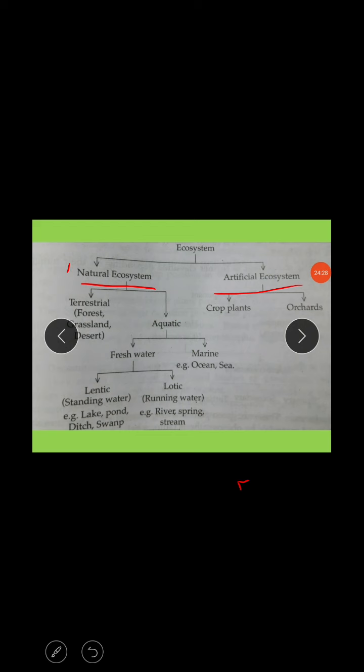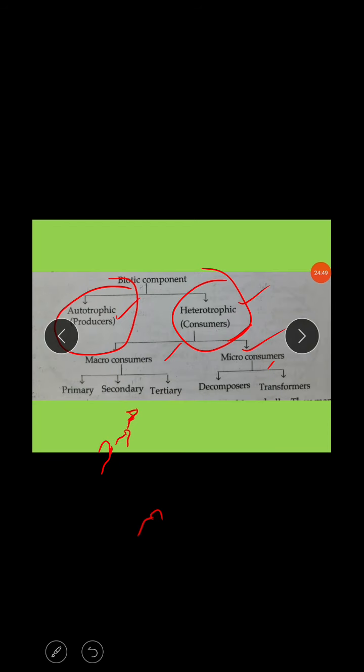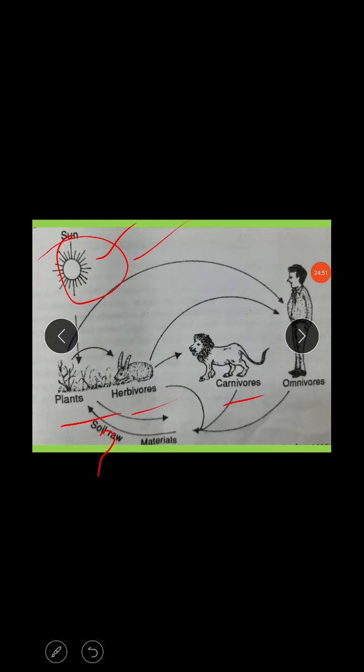The terrestrial is nothing but which is depending on soil, especially on earth. Aquatic is again classified into freshwater and marine. The freshwater is again classified into lentic and lotic, that is standing water and flowing water. Artificial ecosystem is again classified into croplands and orchards.